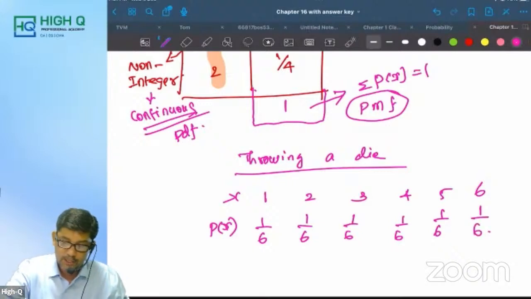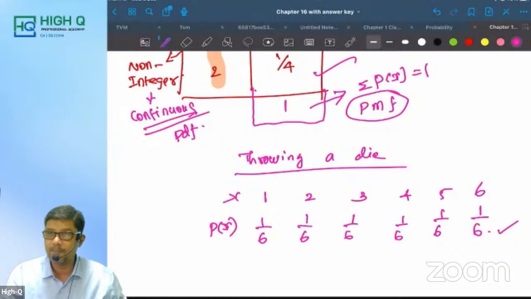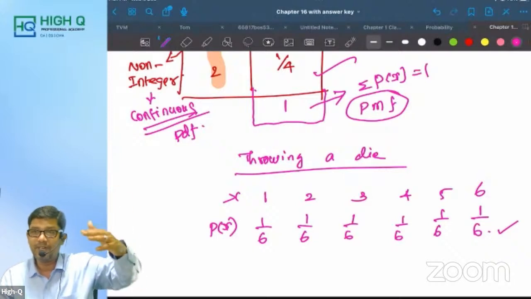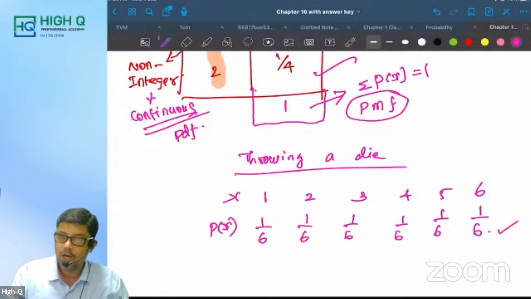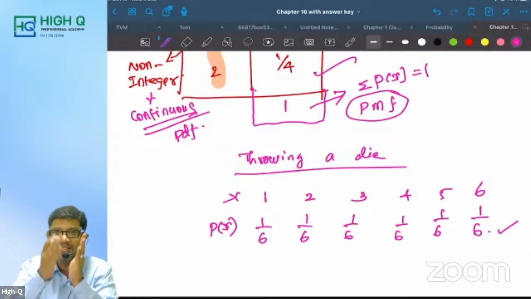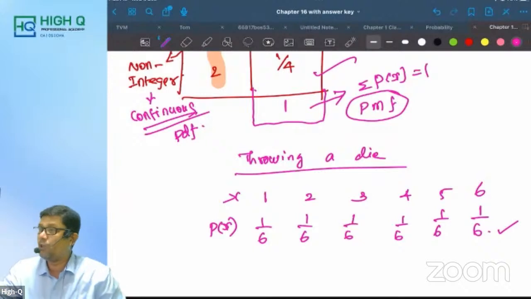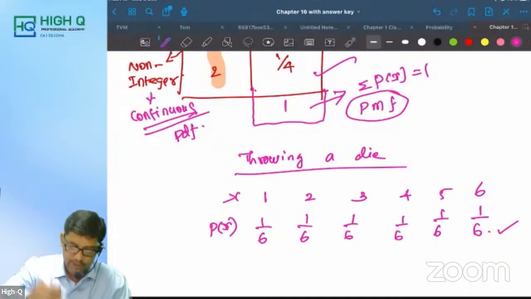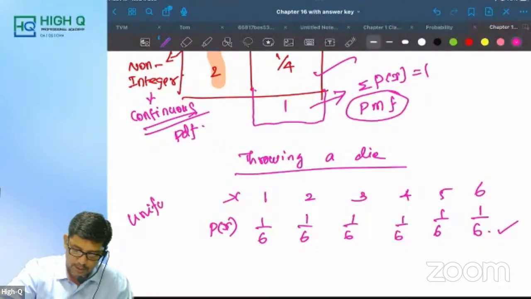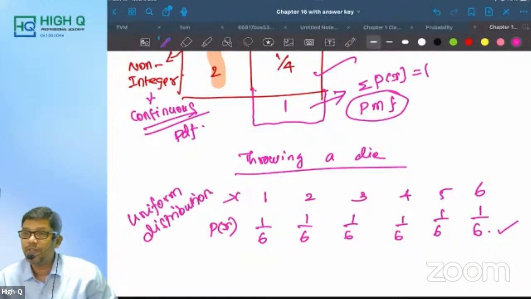Now, what is the difference between the previous example and this example? In the previous example, we were getting different P of x. But here, all the P of x are the same because every output has an equal chance. This type of distribution, we call it uniform distribution. Is that clear, my dear?